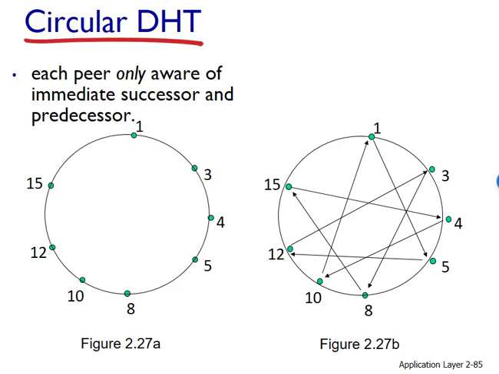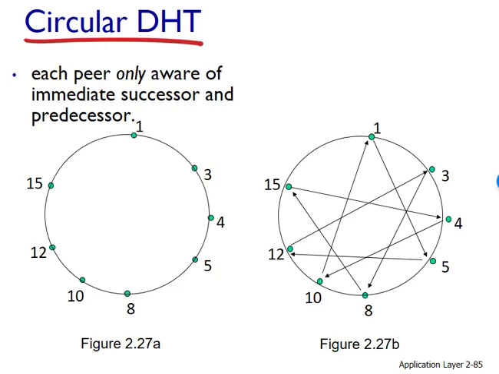Thus, in designing a distributed hash table, there is a trade-off between the number of neighbors each peer has to track and the number of messages that the distributed hash table needs to send to resolve a single query. On one hand, if the peer tracks all the other peers, which could be a mesh overlay, then only one message is sent per query. But each peer has to keep track of all the peers. On the other hand, with a circular distributed hash table, each peer is only aware of two peers. But n divided by 2 messages are sent on average for each query.